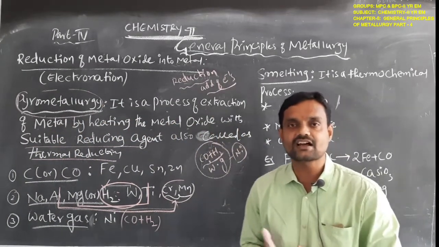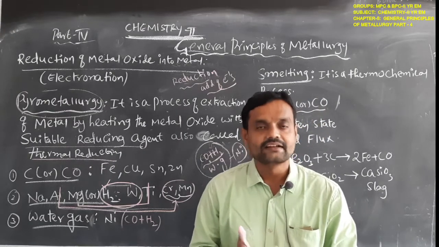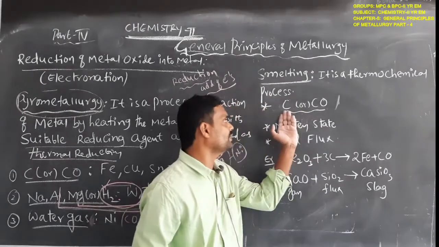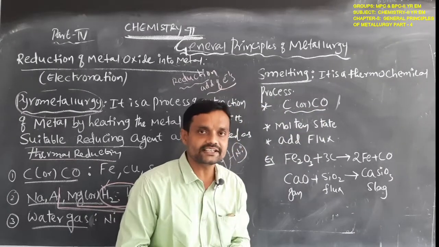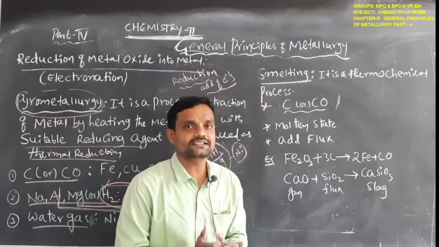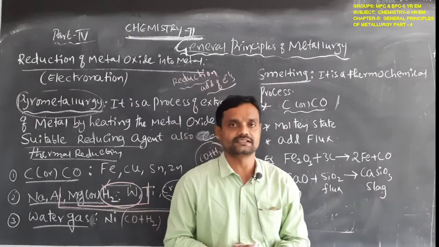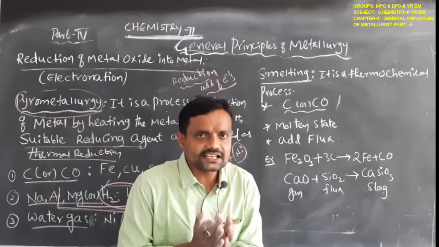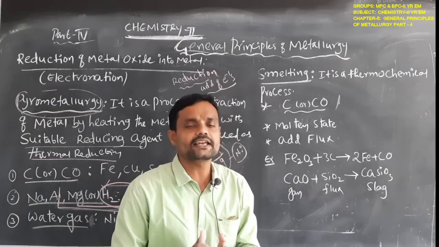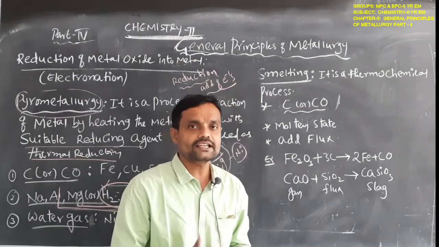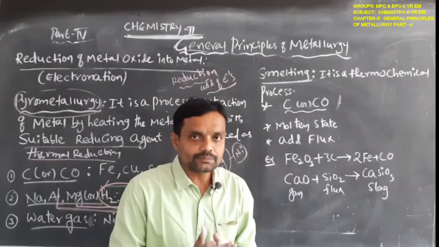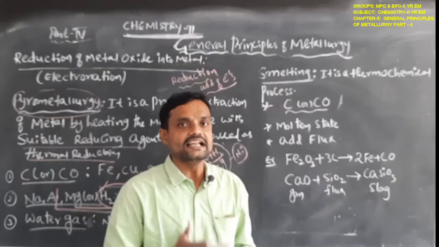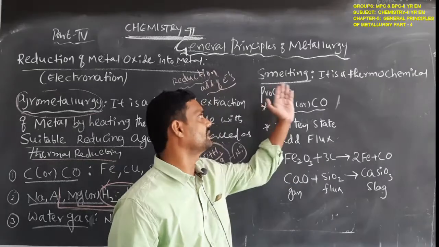The extraction of the metal from its metal oxide, when we use carbon or carbon monoxide as a reducing reagent, that process is called a smelting process.